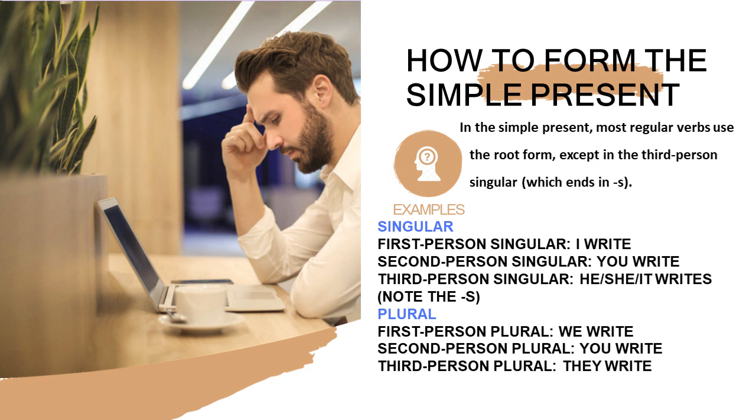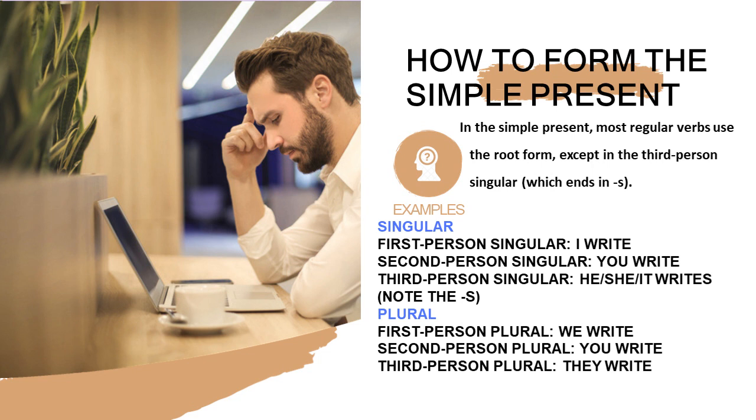How to form the simple present. In the simple present, most regular verbs use the root form, except in the third person singular, which ends in s. Examples for the singular: first person singular, I write.